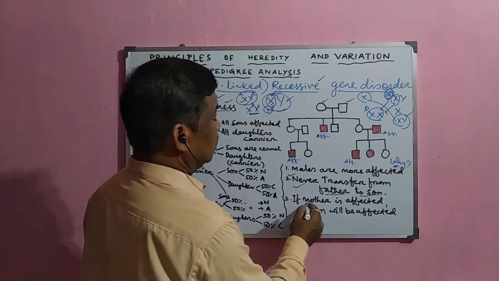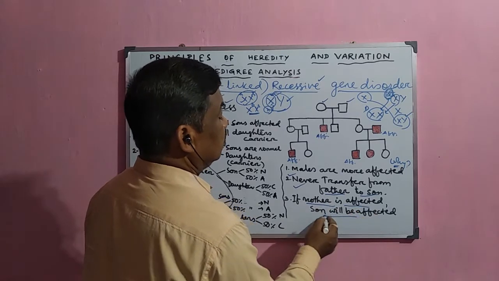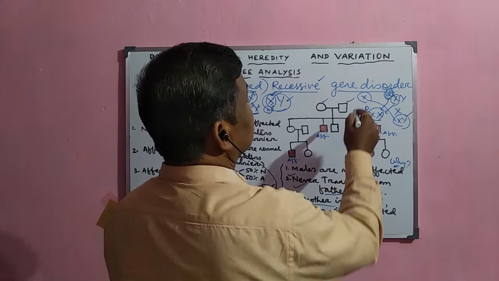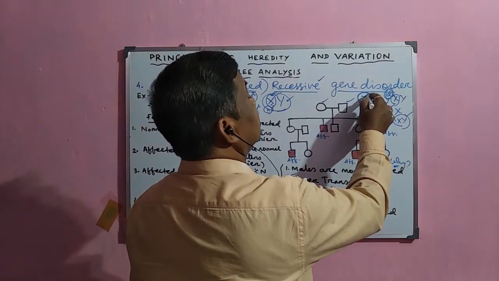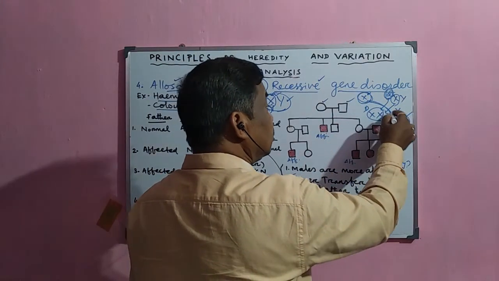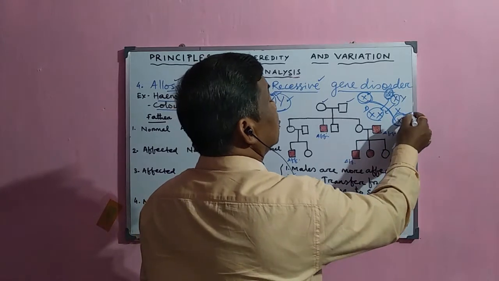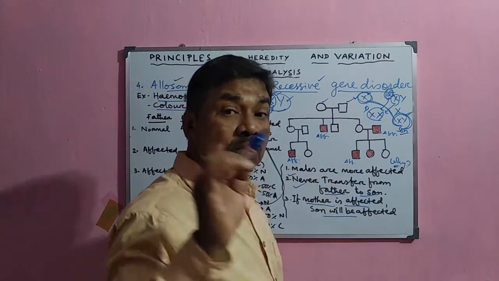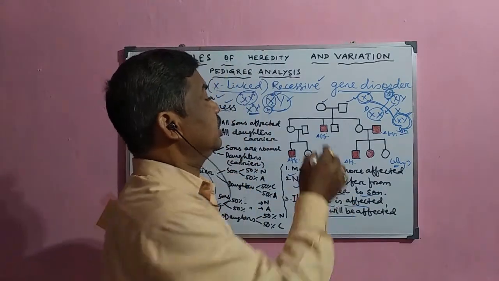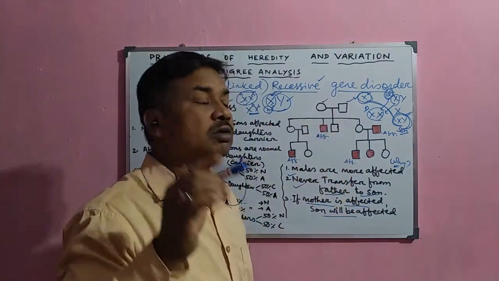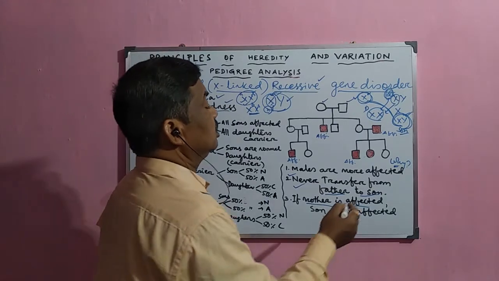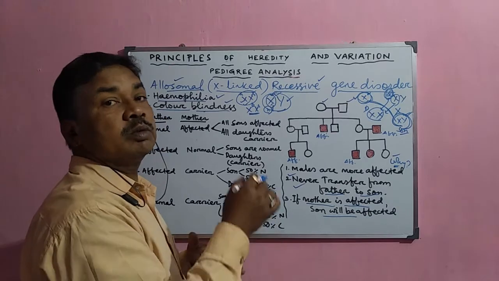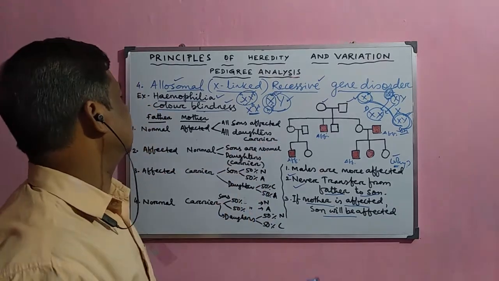Now, if the mother is affected, then there will be a chance of an affected son, because if this X gene is an affected X gene, then this gene actually goes to the son. That is why, whenever the mother is having the defective gene, only then is there a chance of transmission of the defective gene to the son. So in this way they are transmitted from one generation to the next generation.